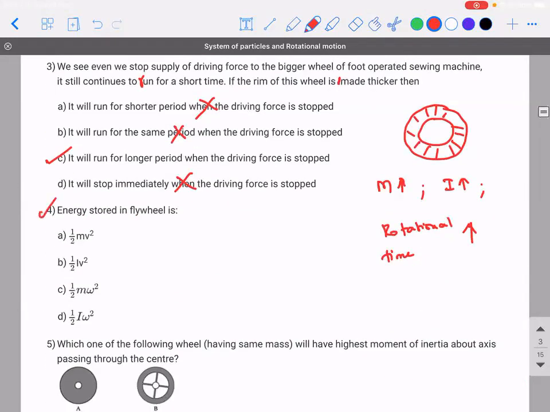So energy stored in a flywheel is what? Flywheel is under what kind of motion? Rotational, translational, rolling. Which one is right? Rotational. So option 1, wrong. Option 2, we don't know what it is. Option 3, we don't know what it is. Option 4, right.